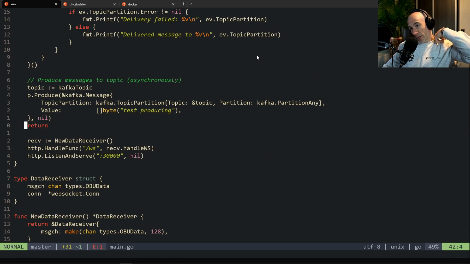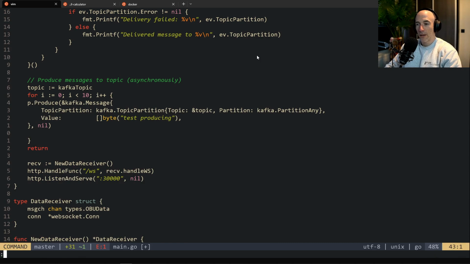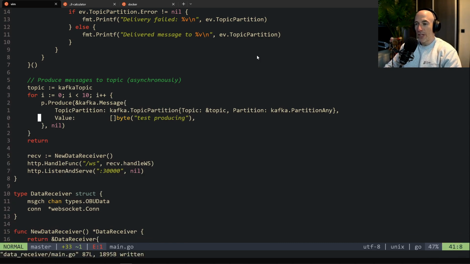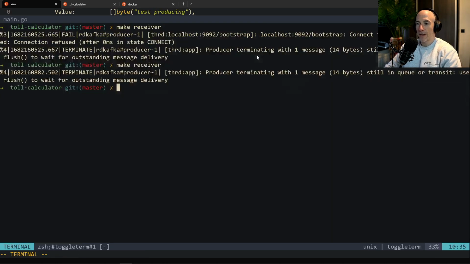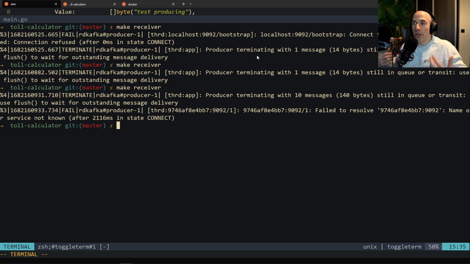So what we could do is a simple for loop. For y is 0, y is smaller than 10, y plus plus. Test producing is going to be the same message, but it doesn't really matter. Make receiver to see what's going on here. Yeah, producer terminating with 10 messages basically means that we are producing. So that's good. We are connecting, Kafka setup done.